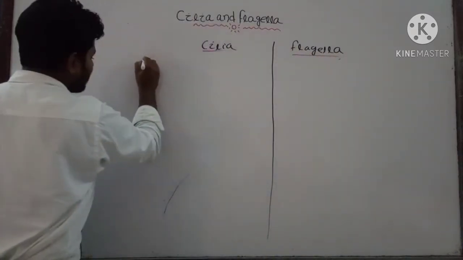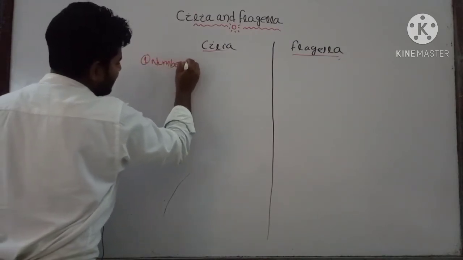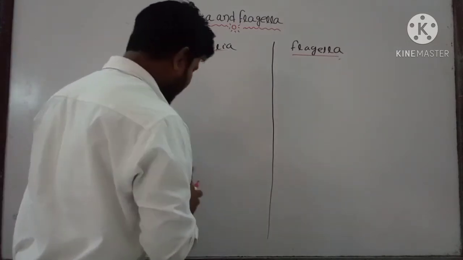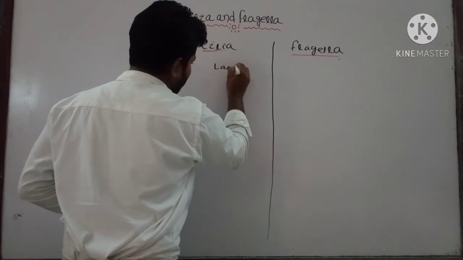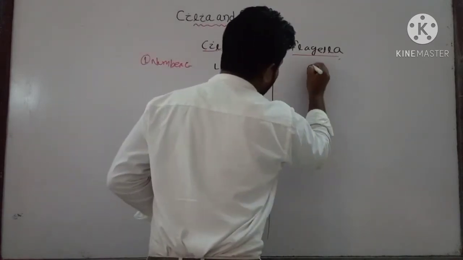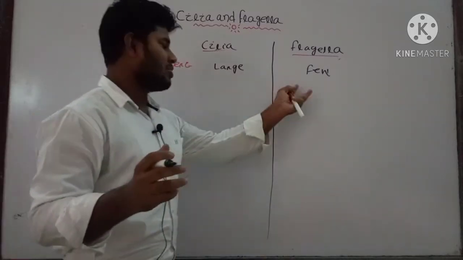First is the number. The number of cilia inside your cell is very large, but here you can find a very small number of flagella, that is, 1 to 2 flagella are present inside your cell.